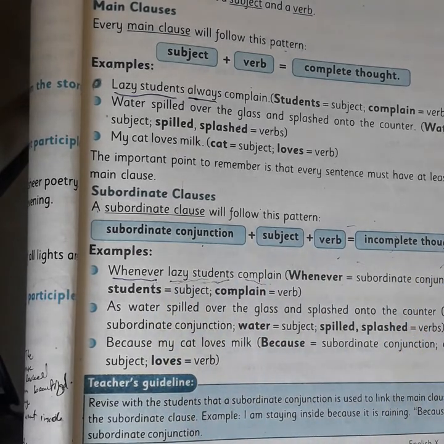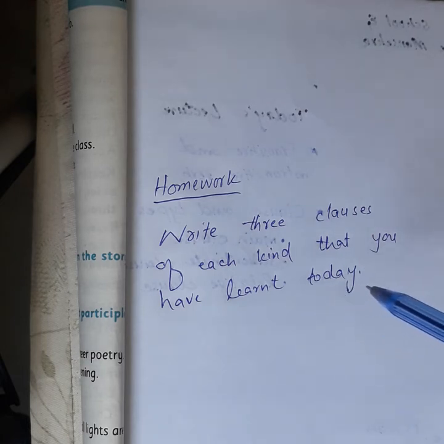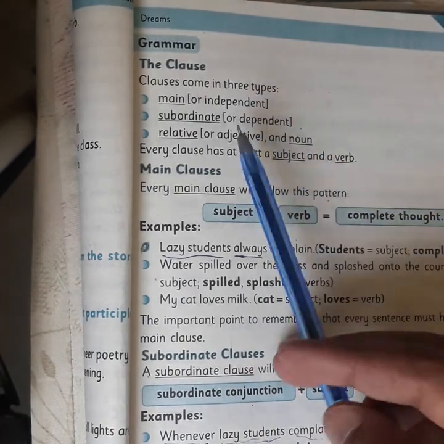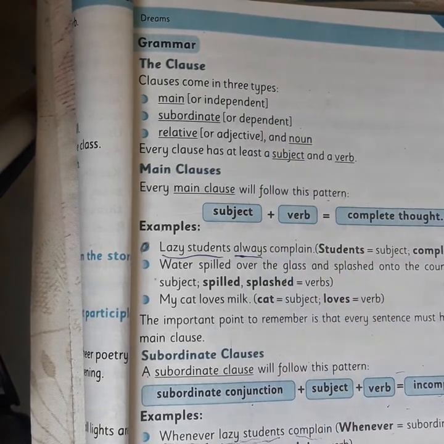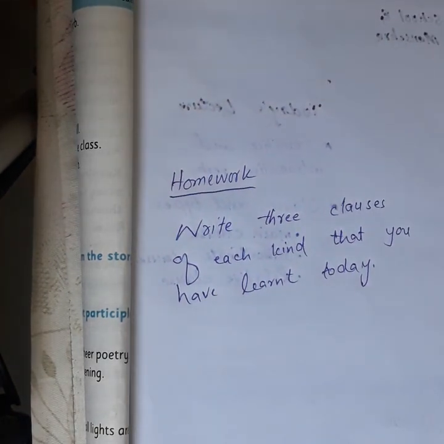So what's your homework today? Your homework is to write 3 clauses of each kind that you have learned today. You have learned the main clause, or independent clause, and the subordinate clause, or dependent clause. You need to write 3 examples of each kind. Take pictures from your notebooks and send them to me.